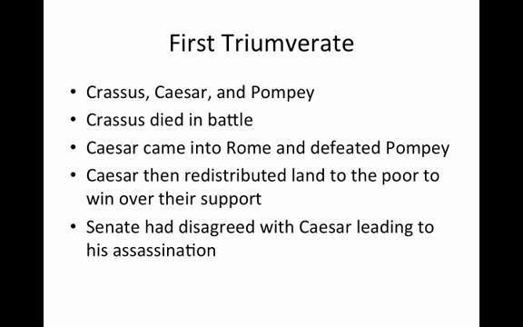Caesar then came into Rome and defeated Pompey. Caesar then redistributed land to the poor in order to win over their support. The Senate eventually had a disagreement with Caesar, which led to his assassination by the Senate.